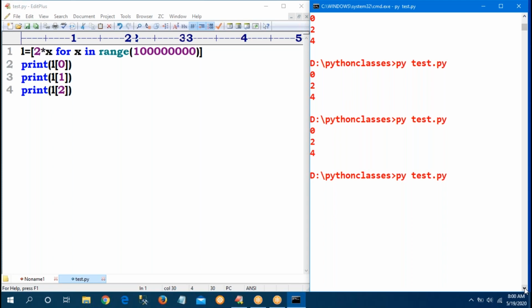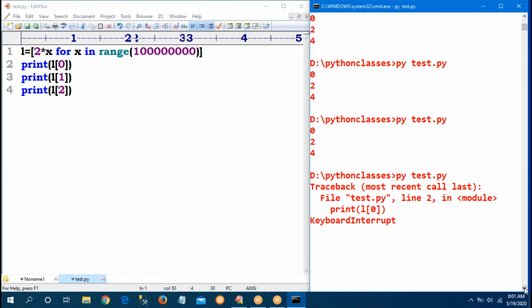Sir, still if I'm not getting output, I'm using Control C. Still execution is done. So don't try this example. Keyboard interrupted, Control C I am pressing. Okay, now fine. Sir, why is it taking that much time? Observe here. The square brackets mean list, sir.